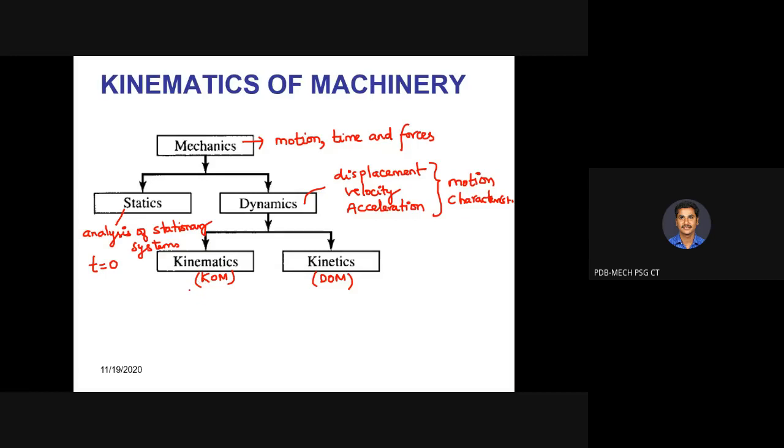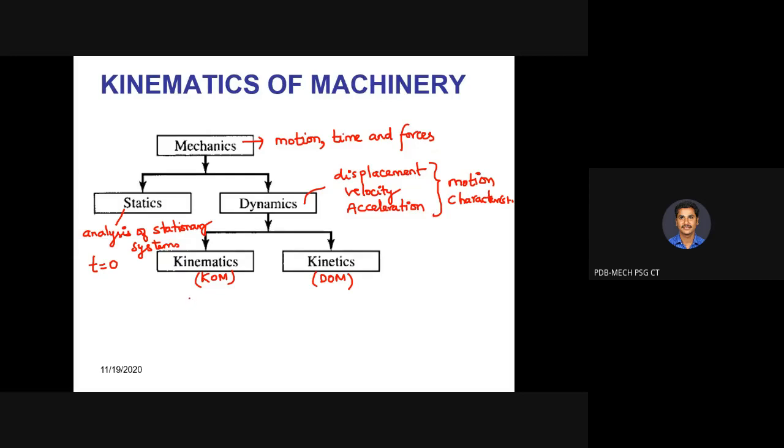In kinematics, as I told, we are going to study displacement, velocity, and acceleration motion characteristics, but without considering forces. We are not at all going to bother about what forces are acting in the mechanism or the system.